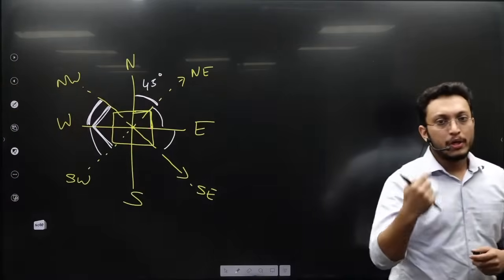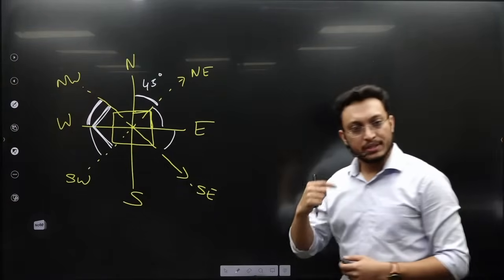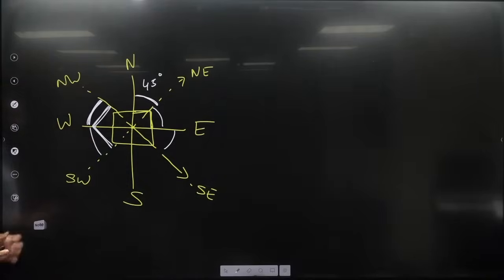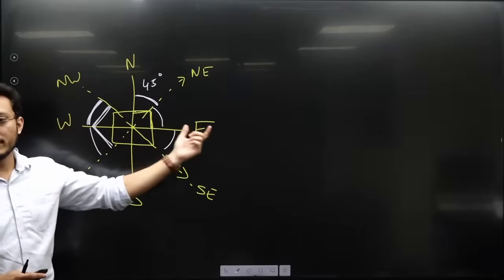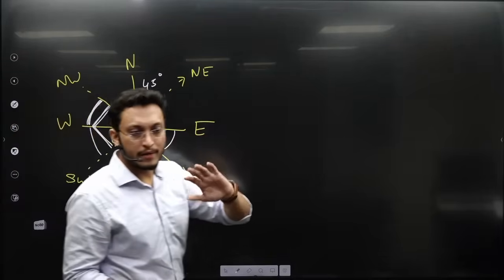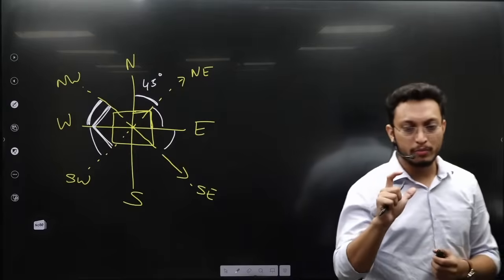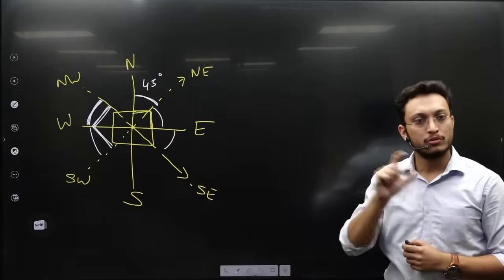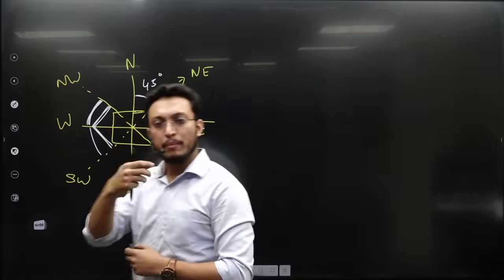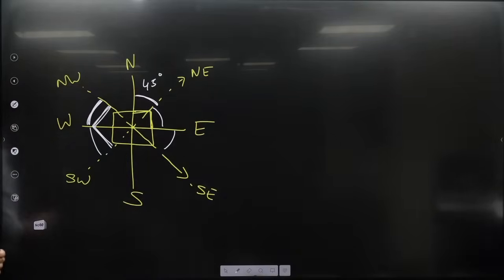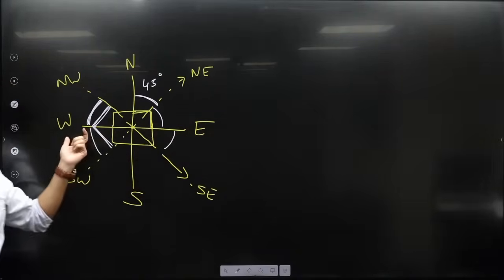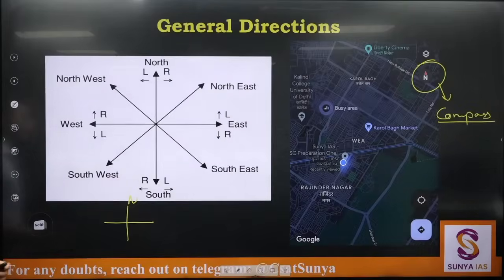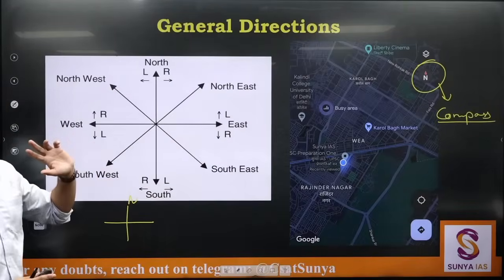Throughout the topic, I'll keep pointing out what mistakes you are going to make in the exam. First mistake that you will make is, you will write east on this side and west on this side. It happens. When we write North, East, West, South, many times we interchange East and West. So just be careful while writing East and West. I also do it, you will also do it, okay. So this happens, very normal. So these are the directions that we have.